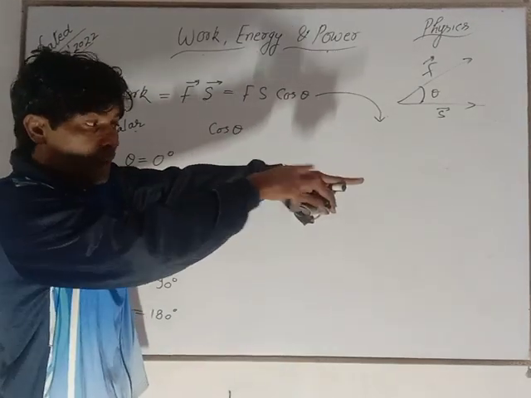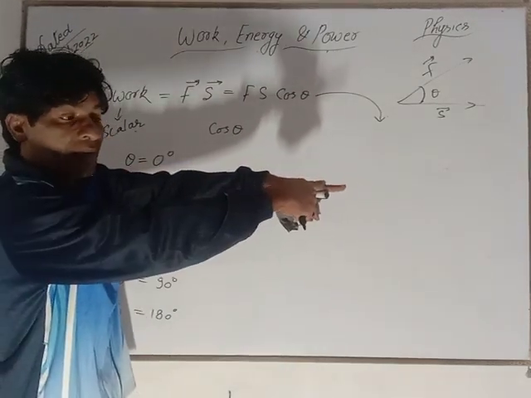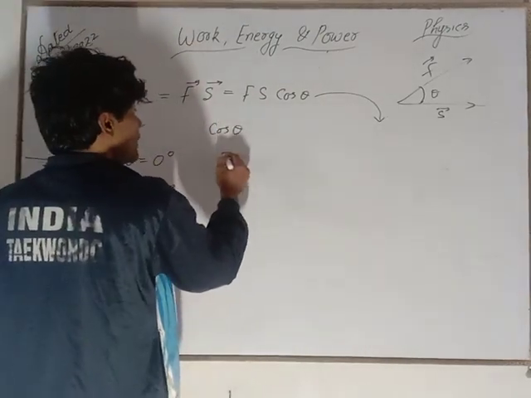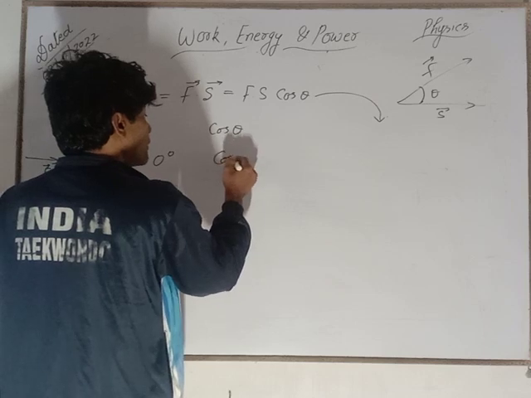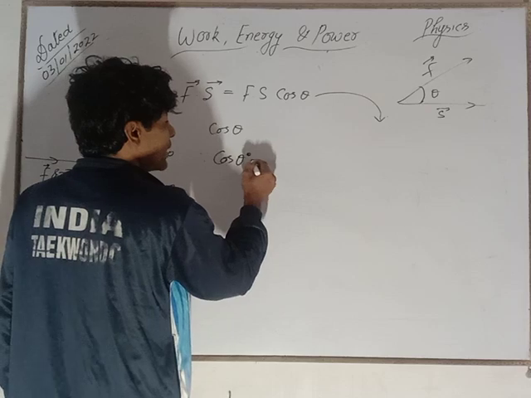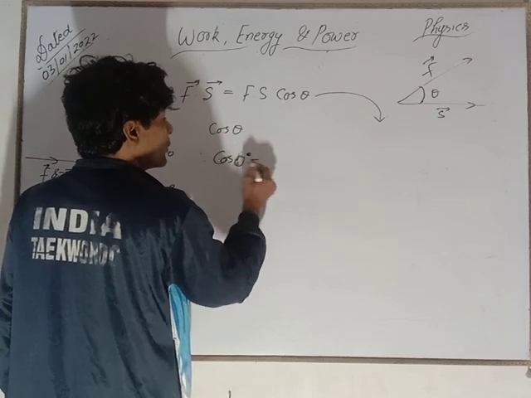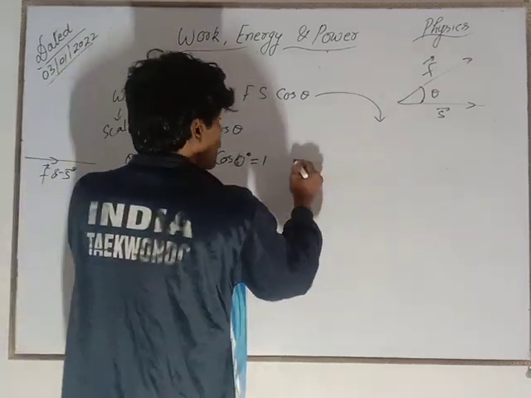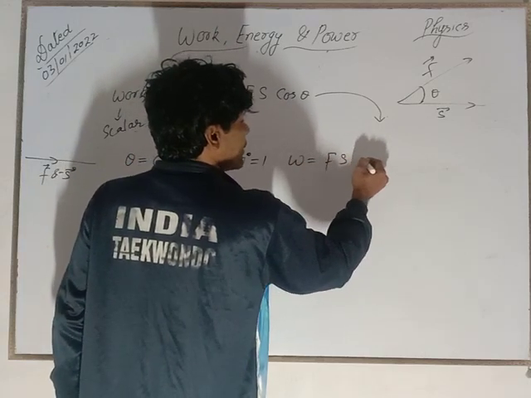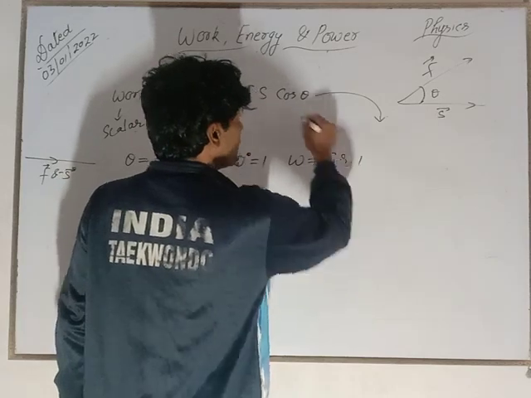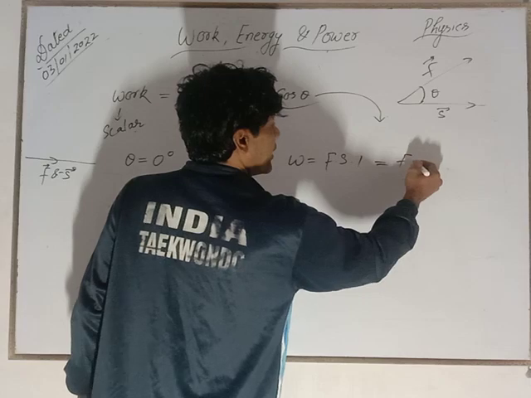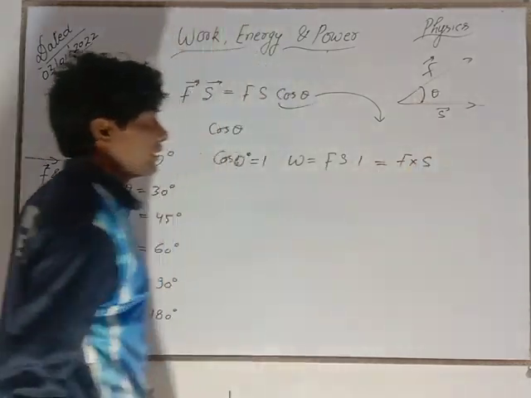Then theta is 0 degree, and since cos 0 degree is equal to 1, W is equal to F into cos 0 degree, which is F into S simply.